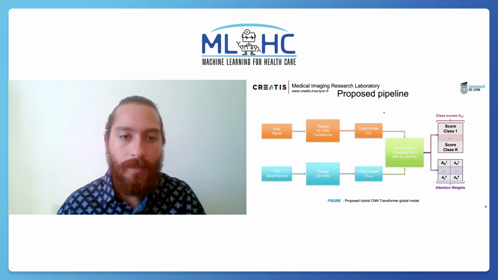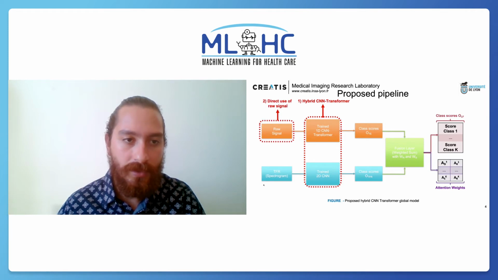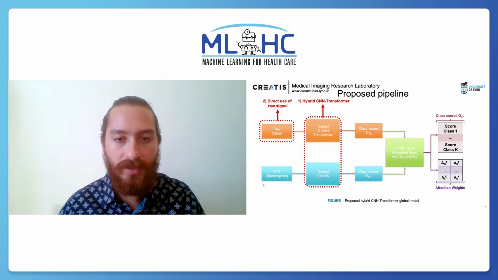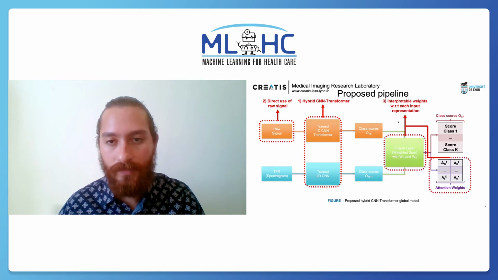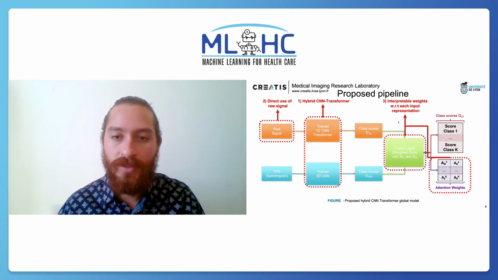So to do this, we propose to use a hybrid CNN transformer model, which is capable of exploiting directly the raw signal, but also of using the spectral context thanks to a time frequency representation. We are going to use two independent classifiers, and we are going to combine the output of these classifiers using some late attention fusion weights, which can be interpretable with respect to each input representation and with respect to the final decision of the model.